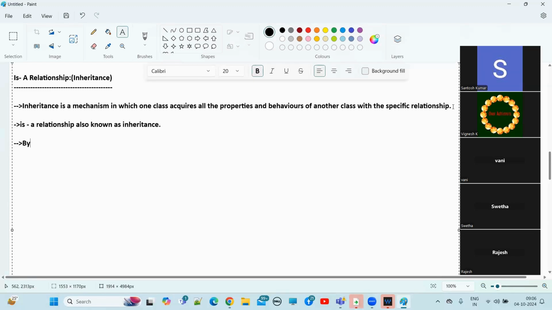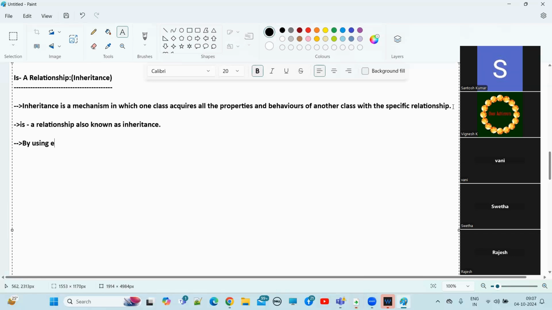Next one. Now, how can we maintain the relationship? Already we were talking, right? There should be some relationship. Then only one class can get all the functionalities of another class. There should be some relationship, then only we will get them. How can we maintain that relationship?